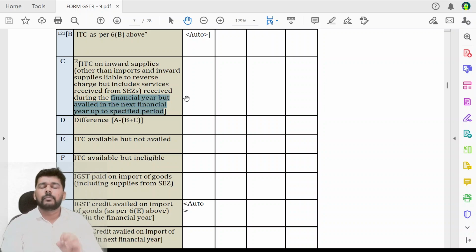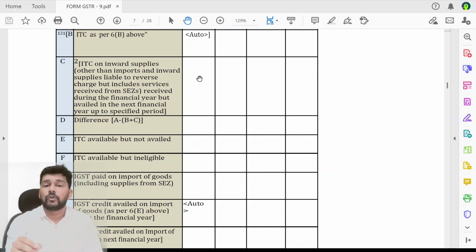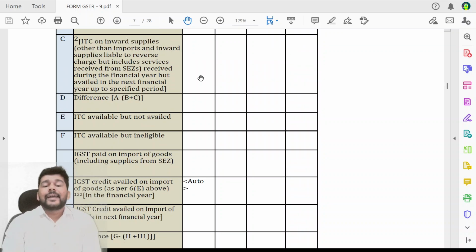So very importantly, please mark it very clearly, what data is being captured over here is captured already in those returns of April 25 to October 25. That has to be filed by 30th of November 2025.